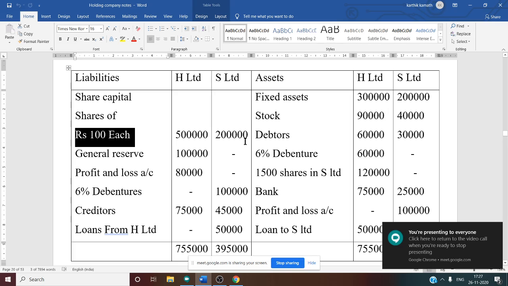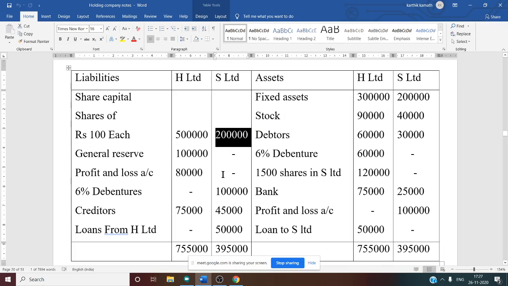See, this 2 lakh divided by 100, if you do, you will get the number of shares, that is 2,000. Then among those 2,000 shares available in the subsidiary company, the holding company takes 1,500 shares. So that is nothing but the majority. Why is it majority? More than 50% of the share capital is acquired by the holding company in the subsidiary company.